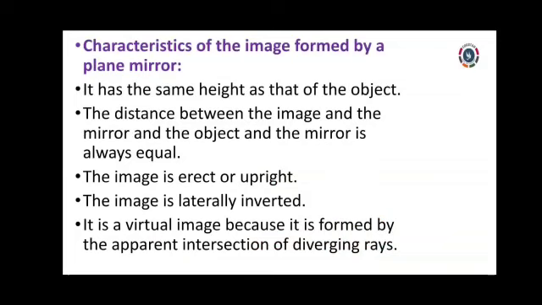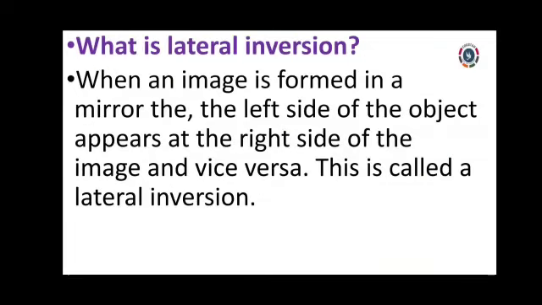Characteristics of the image of a plane mirror, which we have just seen, and then lateral inversion. That lateral inversion, what does it mean? The image is formed in the mirror such that the left side of the object appears at the right side, and the right side of the object appears at the left side. Okay, that is called lateral inversion. This is one of the characteristics of a plane mirror.